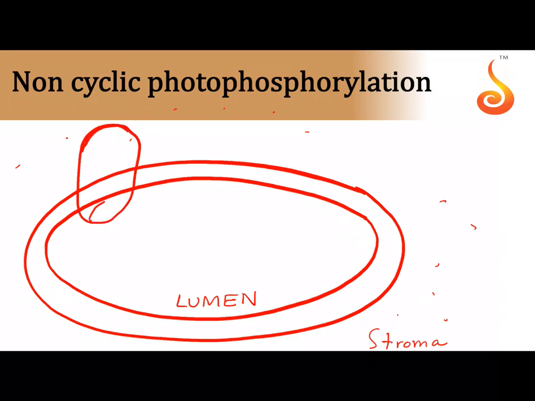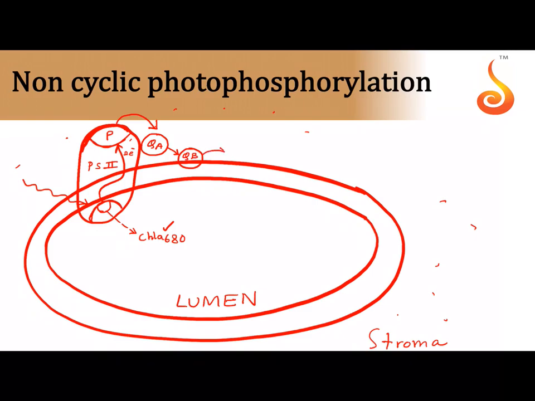First it was PS2, isn't it? In PS2 there was light harvesting complex, there was chlorophyll A. I'm going to label only the important parts, everything is in the previous slide. Chlorophyll A 680. And then primary electron acceptor I told you was pheophytin. So then light falls onto, so this is PS2. Remember, PS2 has a reaction center of chlorophyll A 680. Chlorophyll A 680 gives out 2 electrons picked up by the pheophytin. Pheophytin passes it on to a tightly bound plastoquinone A, which passes it on to a mobile plastoquinone B.